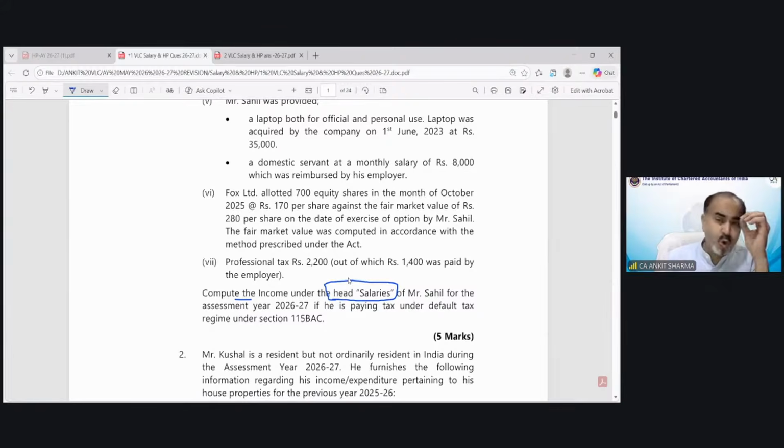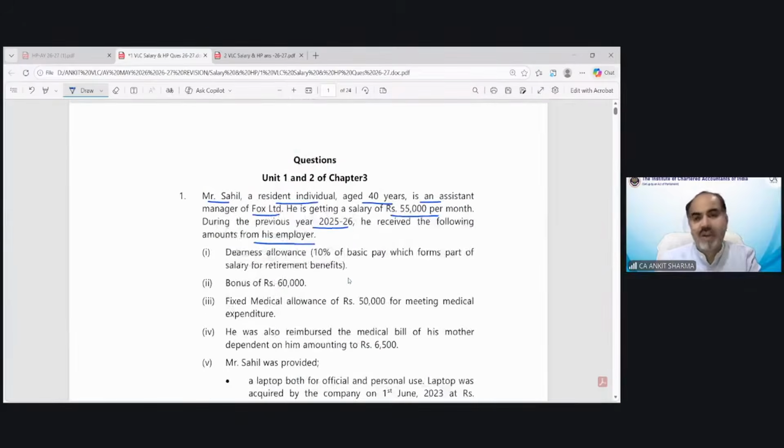They are just asking you to calculate the income under the head salary. No GTI, no TI, no tax calculation is required of Mr. Sahil for the assessment year if he is paying tax under default tax regime. This is the most important part in today's scenario of income tax: when there is a question, you have to see whether you need to solve it as per default tax regime or optional tax regime. When you see that we need to solve this question under default tax regime, in the solution you have to write it down in bold letters, default tax regime, so you will not forget this information.